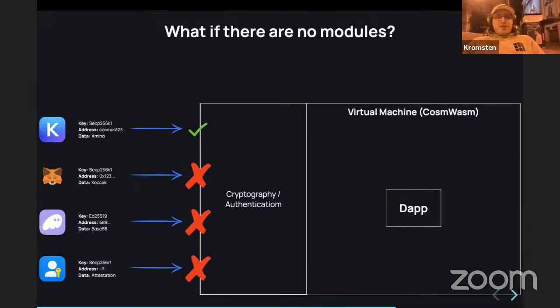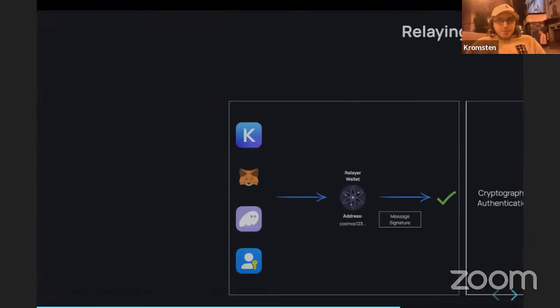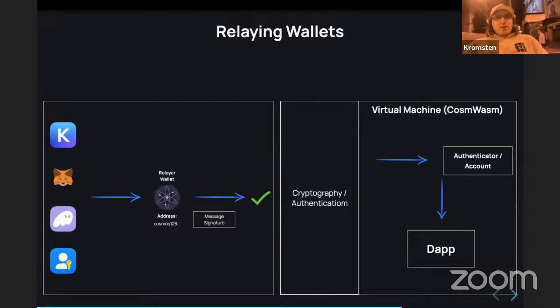Another problem is that there are no modules. We mentioned there are basically two chains, Design and Osmosis, that have these custom modules. What do we do everywhere else, with chains without those modules, or where some of them might be licensed and we cannot use them directly? So how do we do it in a general purpose way? For general purpose solutions, we also propose some hacks. For example, on our front end, we can have a relayer wallet that users might not necessarily be aware of, that would wrap our Cosmos transactions and then interact with our applications.